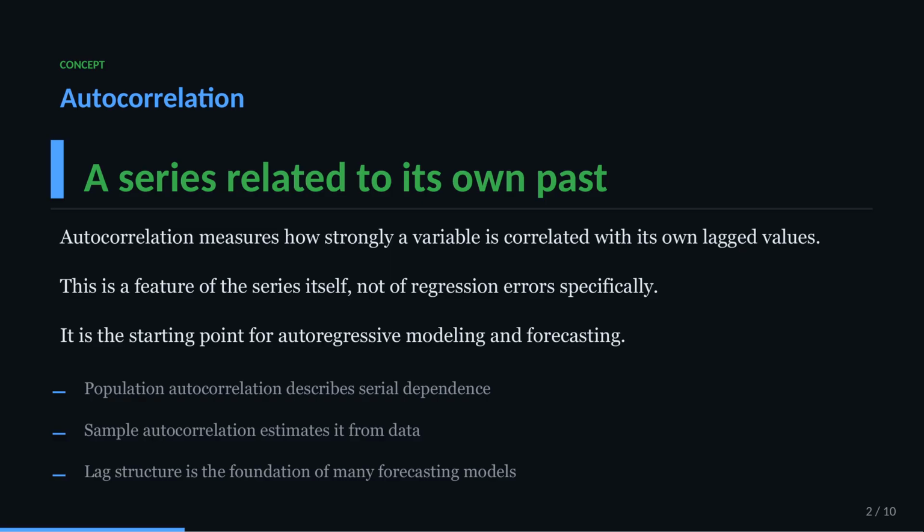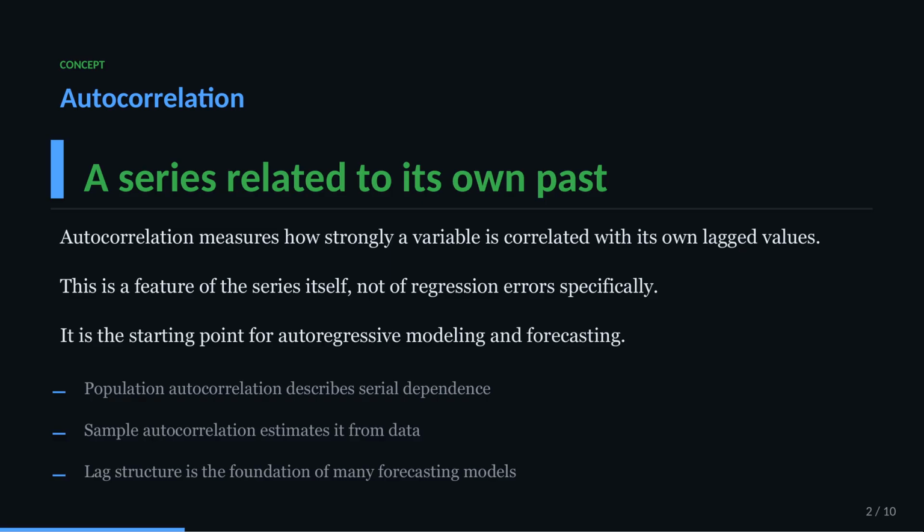If GDP growth this quarter tends to be related to GDP growth last quarter, that is autocorrelation. It is a feature of the time series itself, not just of a regression residual. And it is the reason autoregressive models make sense in the first place.